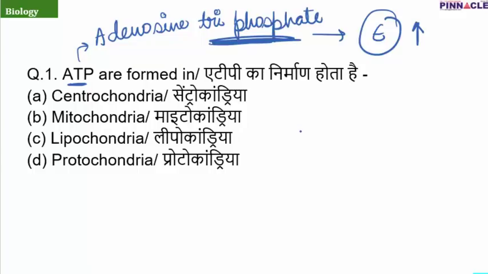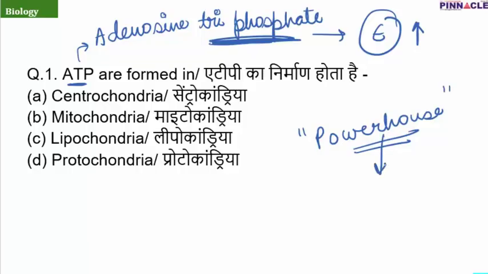Now there comes an alternative question to this, which is: which organelle is known as the powerhouse of the cell? Everyone remembers this question and its answer also, that it is the mitochondria. Here the question is altered a bit. Mitochondria is known as the powerhouse of the cell because ATP generation activities take place inside mitochondria, or I can also say the respiration activities, because respiration is basically the oxidation of different food substances and release of energy.